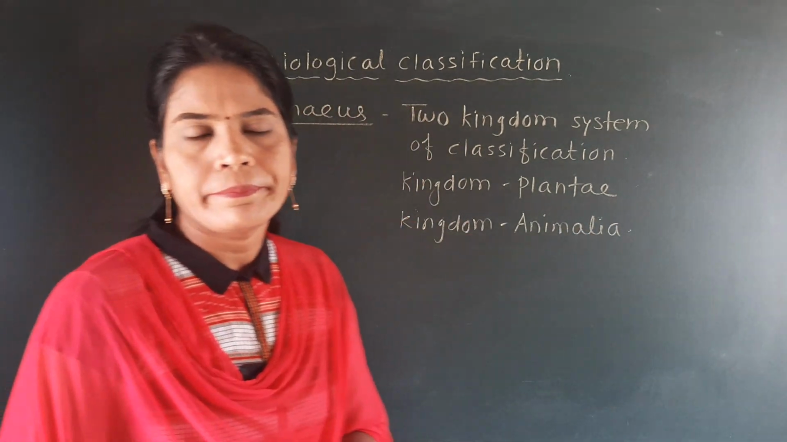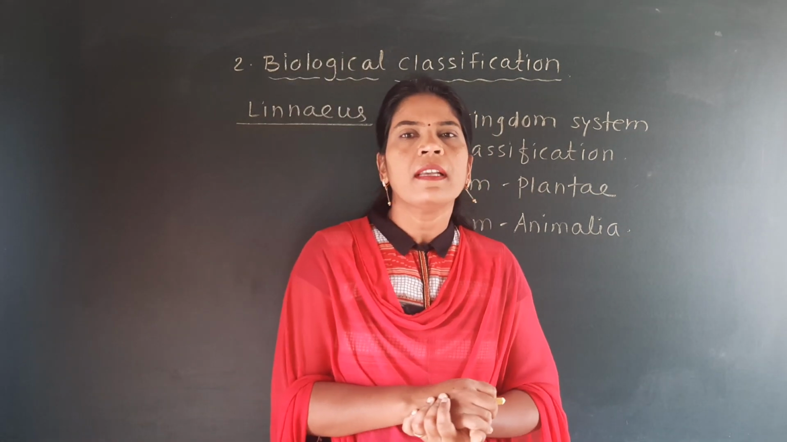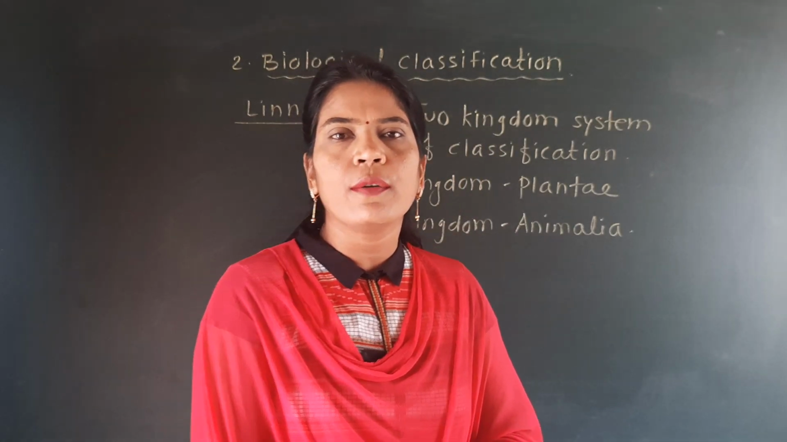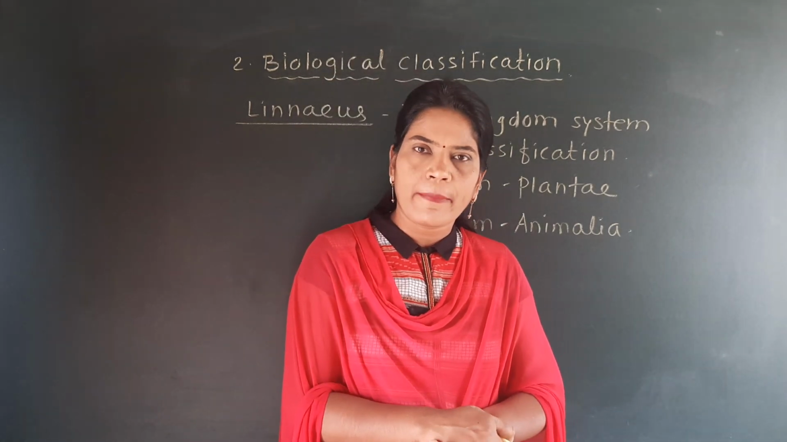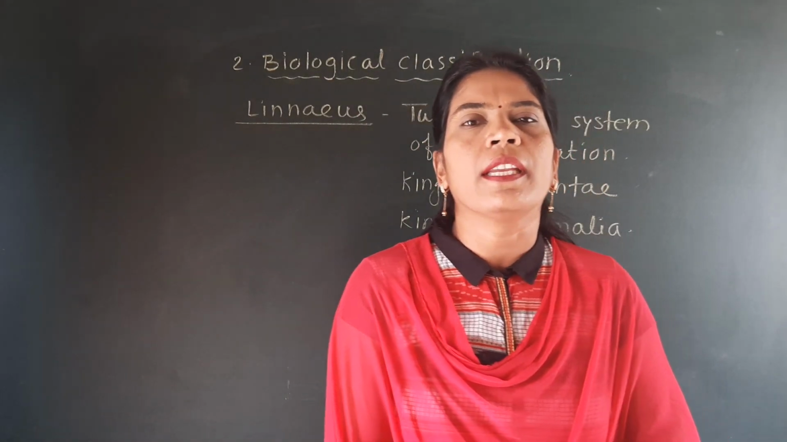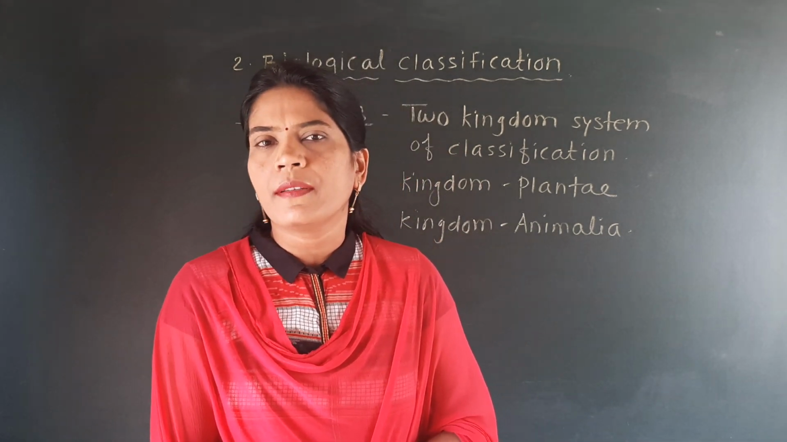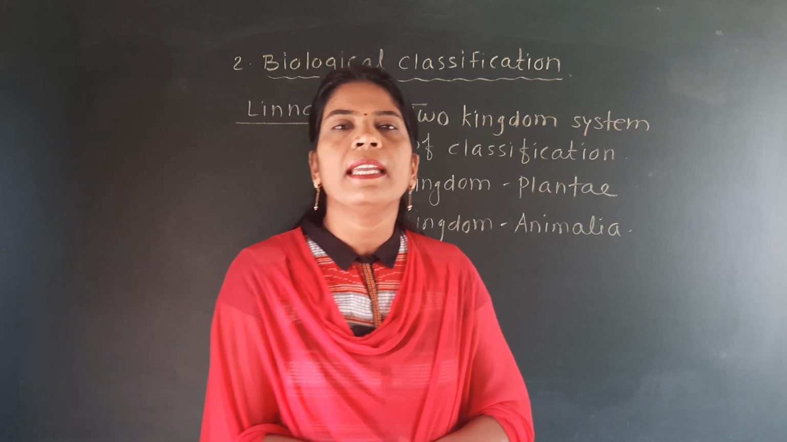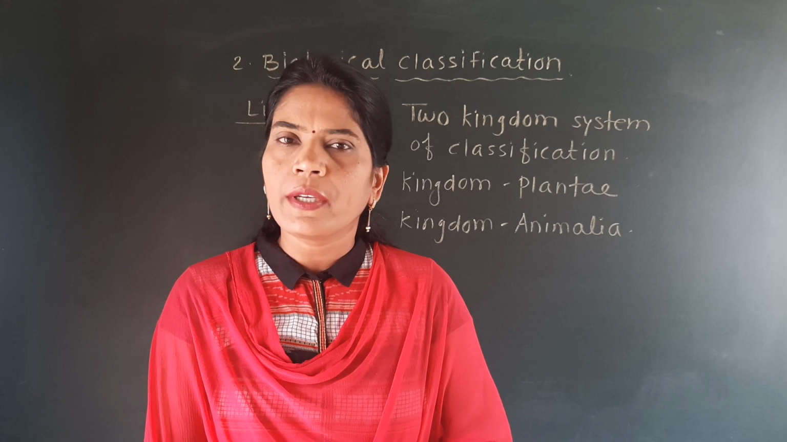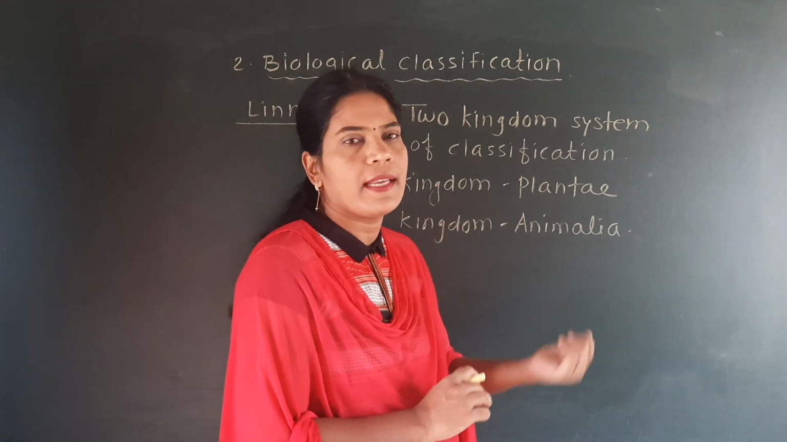Okay, so see here, next to Aristotle is Linnaeus, and you are well acquainted with this scientist because in the first topic we have seen that Linnaeus is the great scientist who contributed to systematics and taxonomy, as well as gave binomial nomenclature. So Linnaeus is a well-known scientist, and at that time he first classified the living organisms into two kingdoms, Kingdom Plantae and Kingdom Animalia.